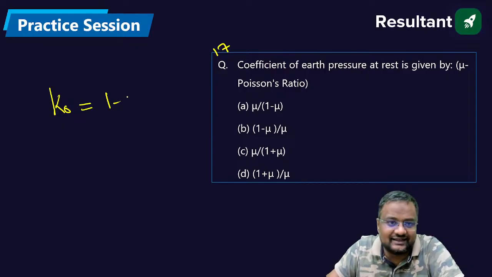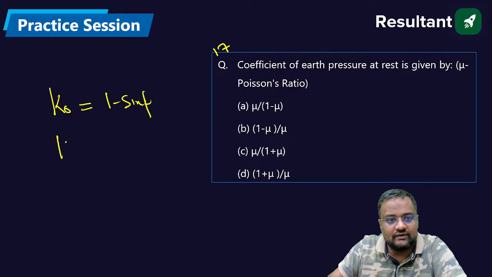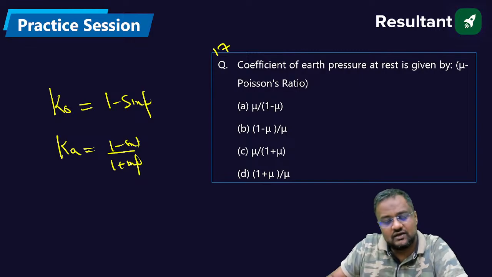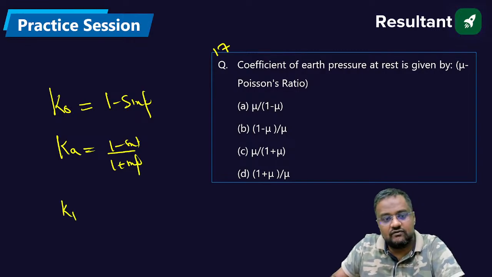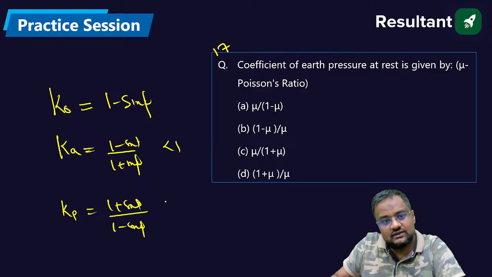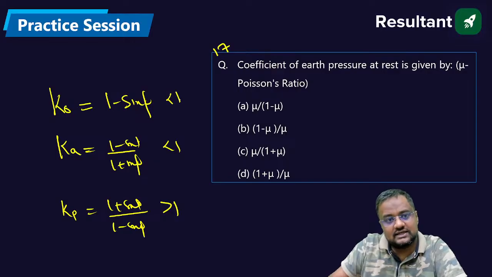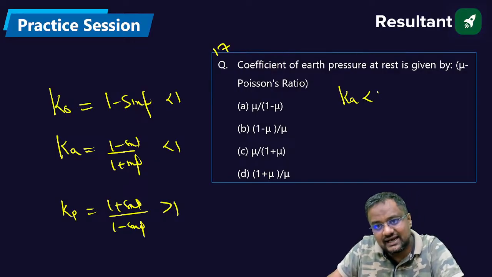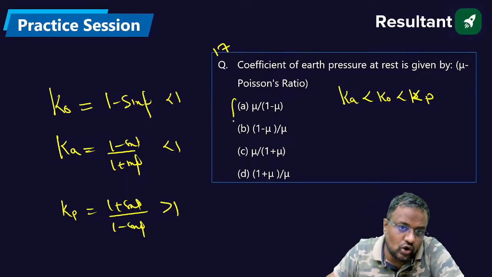What is K naught? K naught is 1 minus sine phi, when the wall is at rest. Ka is 1 minus sine phi upon 1 plus sine phi, when the wall moves away from the fill. When the wall moves towards the fill, Kp is 1 plus sine phi upon 1 minus sine phi. This is less than 1, this is greater than 1, and this is also less than 1. So the smallest is Ka, then K naught, then Kp. And K naught is 1 minus sine phi, but there is no option 1 minus sine phi.